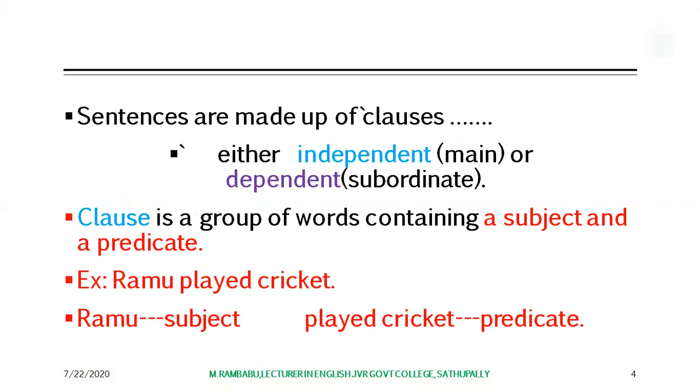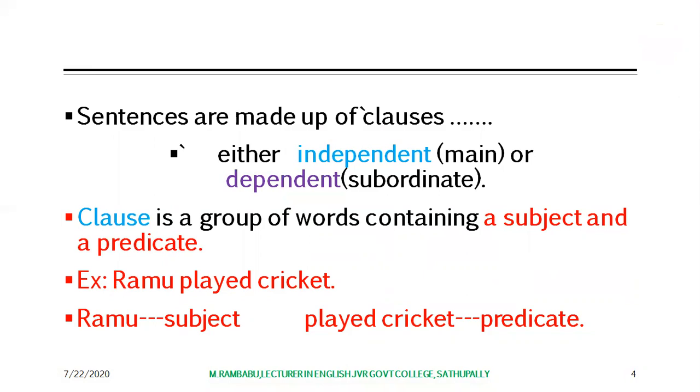Basically, sentences are made up of clauses. There are two kinds of clauses: independent or main clause, and dependent or subordinate clause.